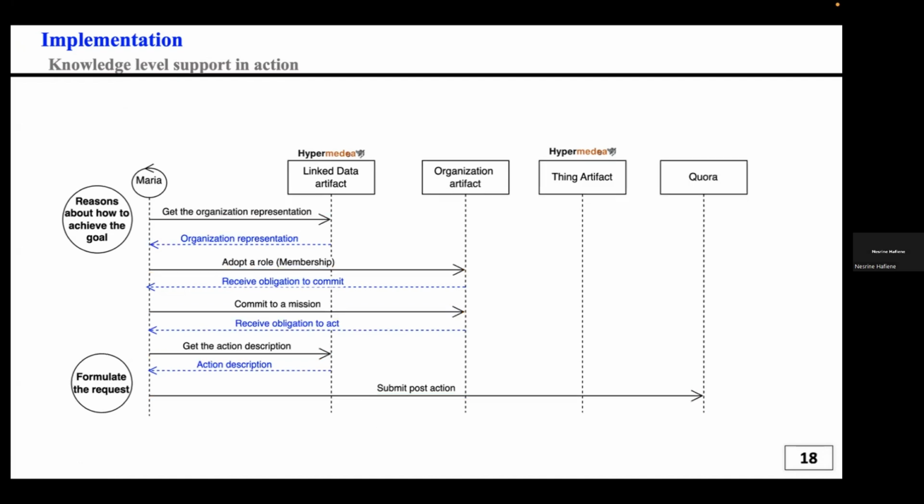So if we use the same process, only by changing the online forum, for example, we can use Quora here, we can see that in our proposed approach we keep the same main steps, only changing the representation of the online forum, and then the agent can interact with any online forum without changing or hard-coding the agent, just changing the representation of the online forum.